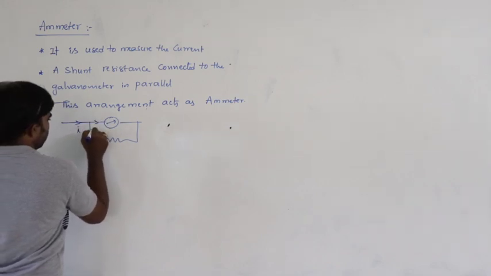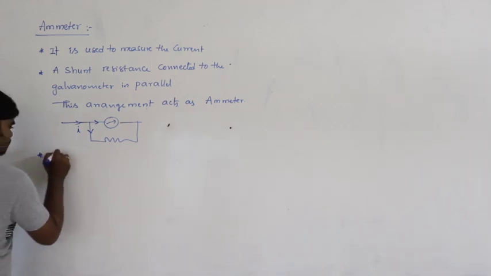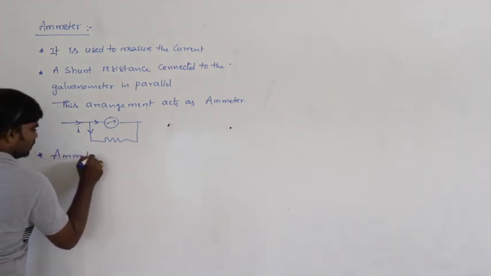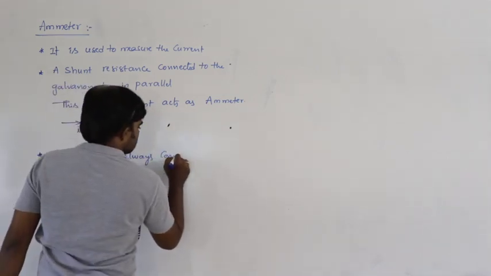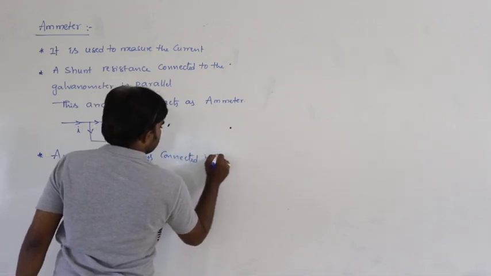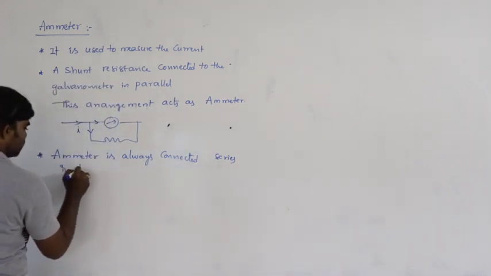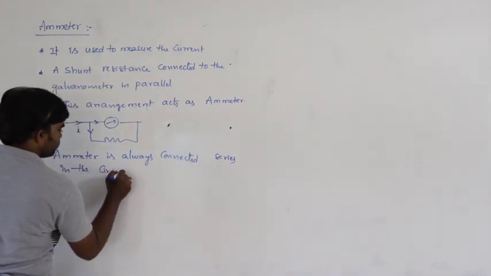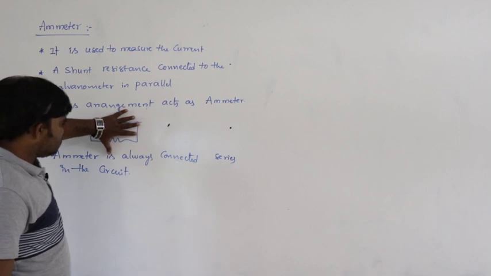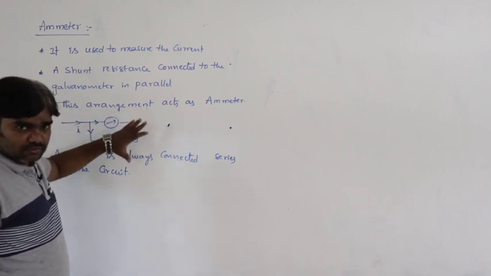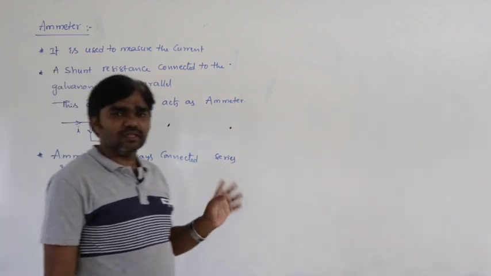This is I and the current divides here. Next, one more very important thing: the ammeter is always connected in series in the circuits. This total arrangement is called an ammeter. That is the device, and it is always connected in series in the given circuit.